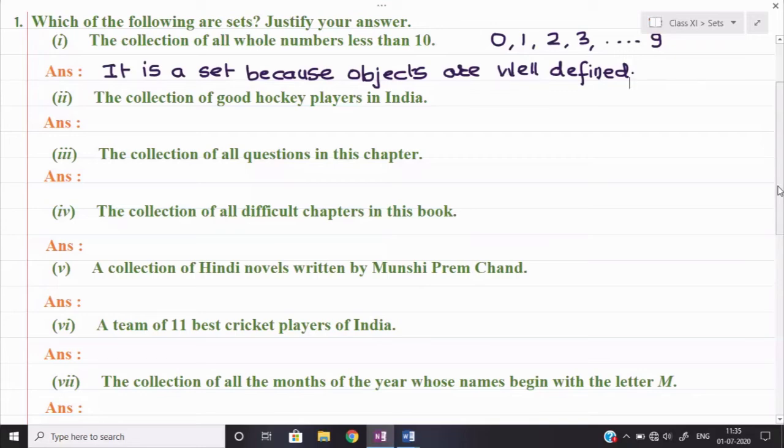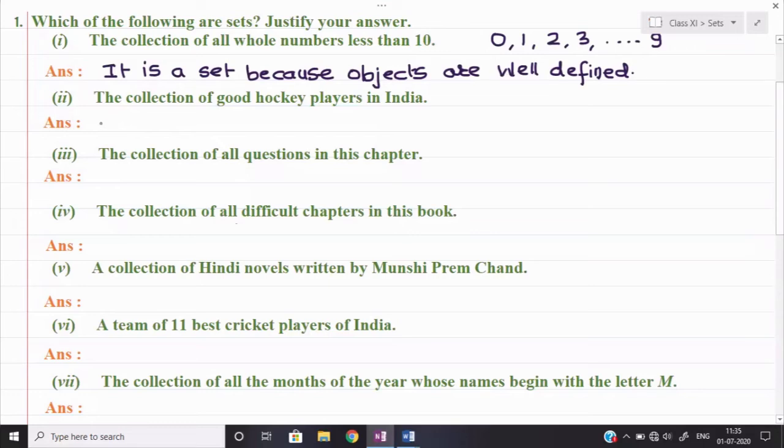Suppose I select some of the players and keep them in front of you, then definitely you may have a different opinion. As we have taken the example of cricket players, the same thing is applicable in the second part also, because they are just changing the game name, but the best cricketer and best hockey player will create a different list each and every time.